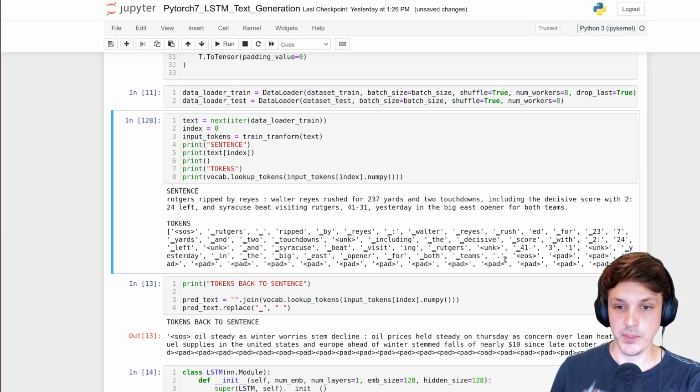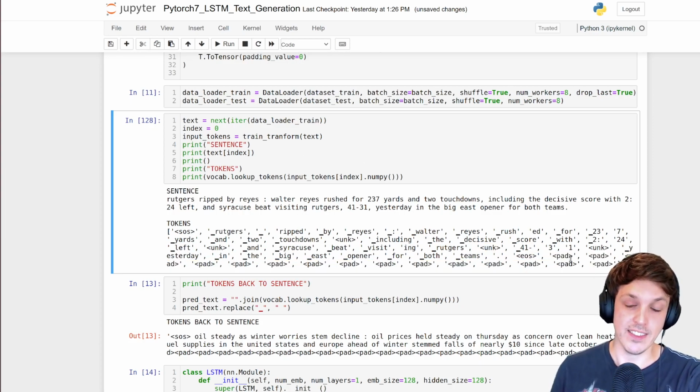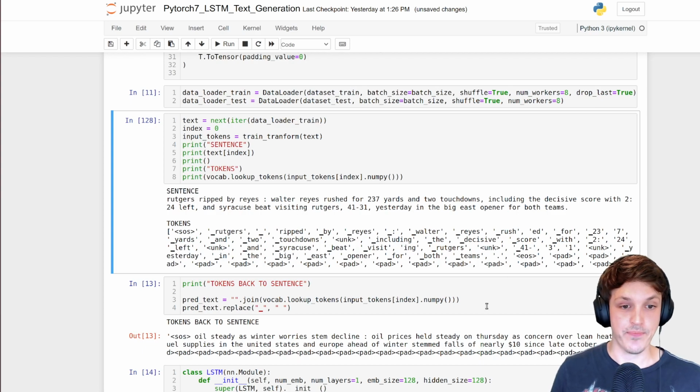There's probably some other examples as well. And we've got our unknowns in there as well. And then we have our end of sentence and then our padding. This is a batch, so obviously there's another sentence in the batch that's longer than this one.